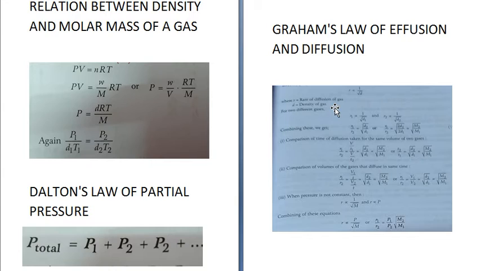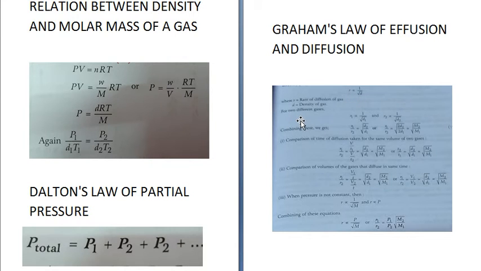So according to Graham's law, at constant temperature and pressure, the rate of diffusion or effusion of a gas is inversely proportional to the square root of its density. That means r is proportional to 1 upon square root of d, where r is the rate of diffusion of a gas and d is the density.